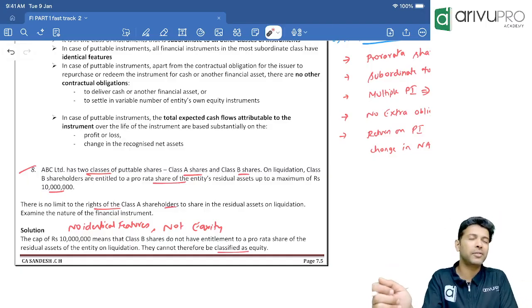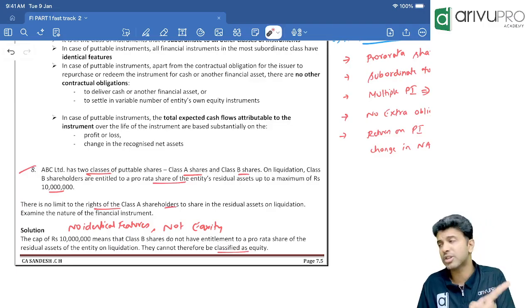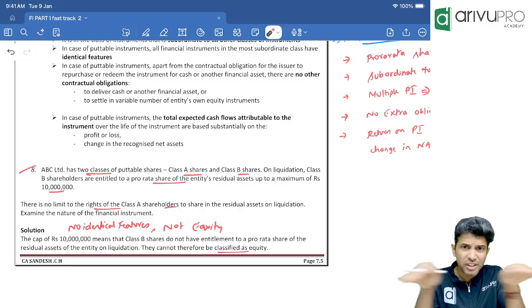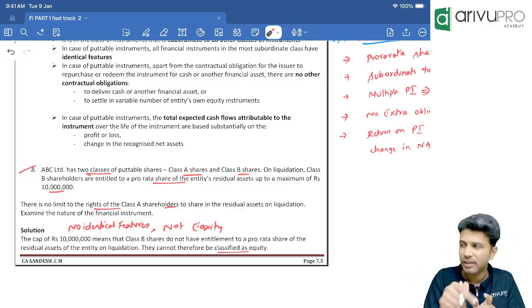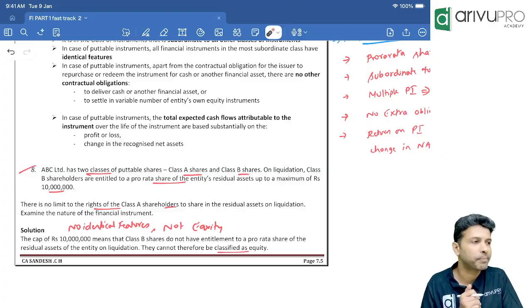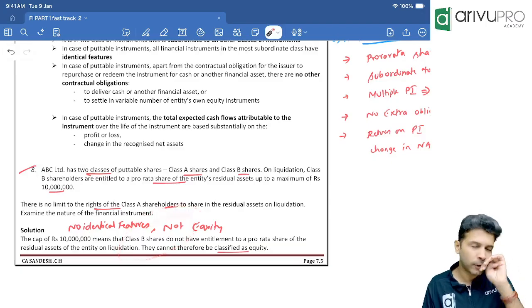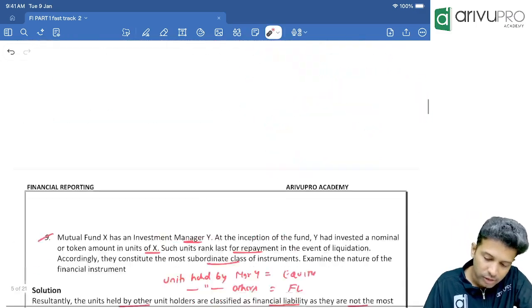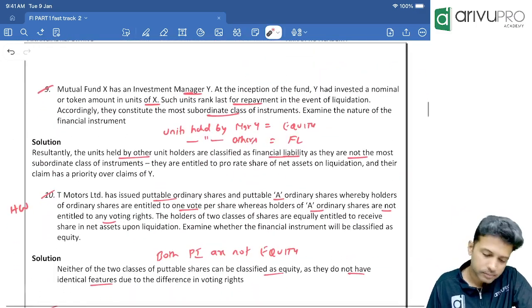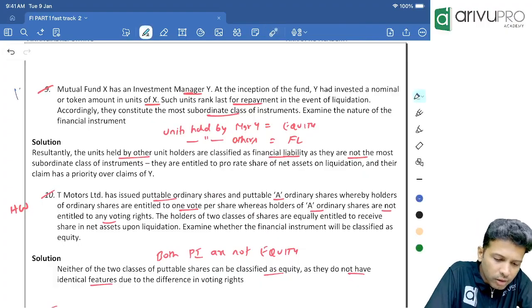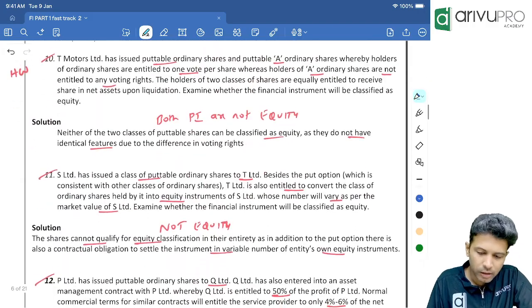So for you to classify a putable instrument as equity, if you have multiple categories of putable instrument, they should have identical features. Was that condition satisfied or failed here? Failed. So what category, equity or financial liability? Therefore, it is not equity. That's all. Clear? Okay. Now 9th and 10th you do as homework. Simple one. 11th one.